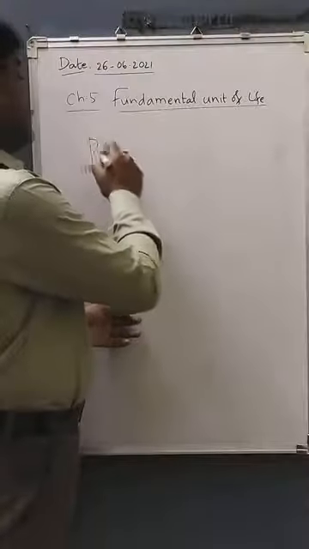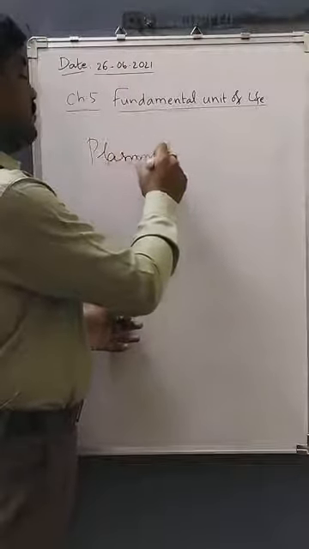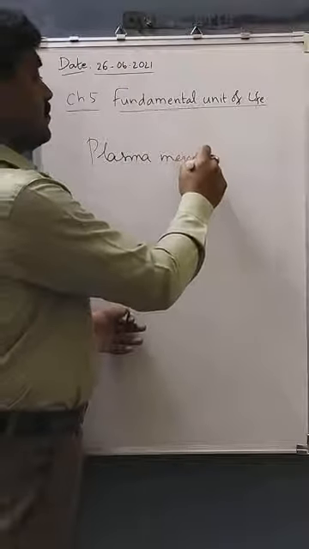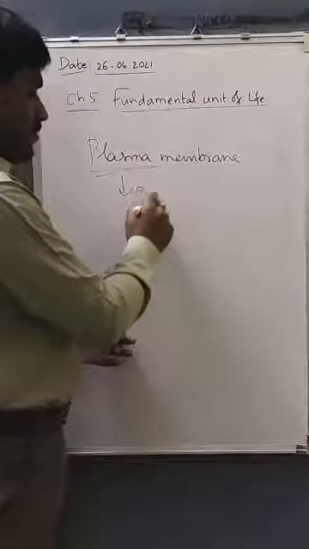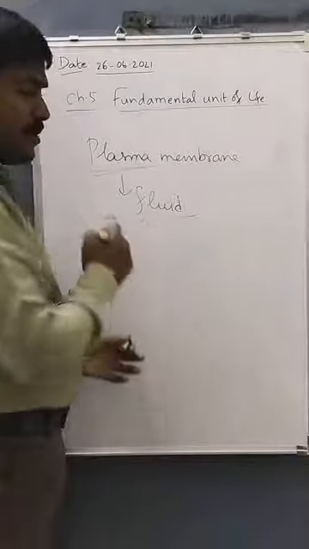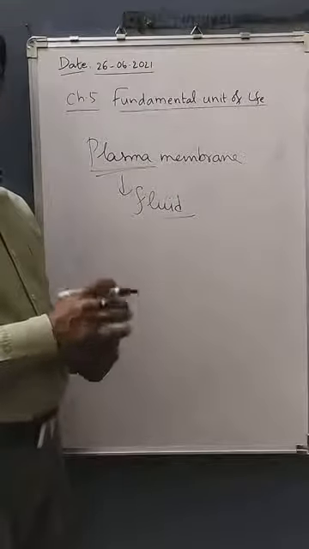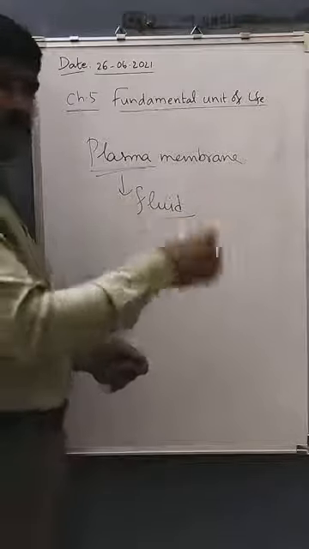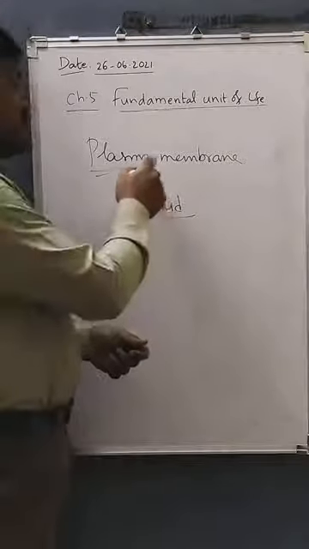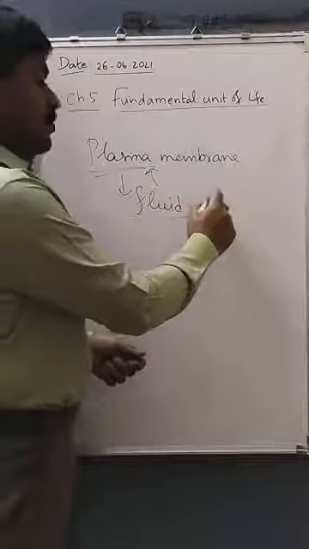First one is plasma membrane. The word plasma generally refers to fluid. Inside the cell, mostly more than about 80-85% of water will be there. So it looks like liquid or fluid, which we call plasma or protoplasm.